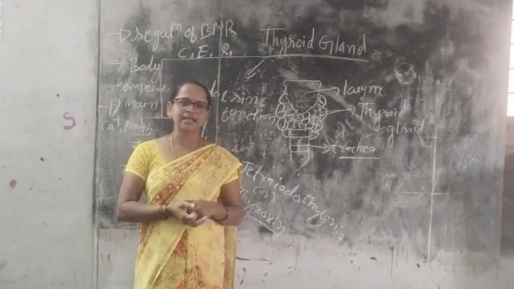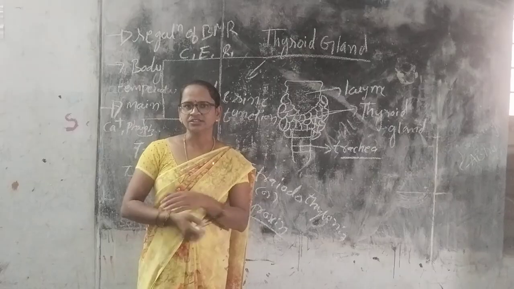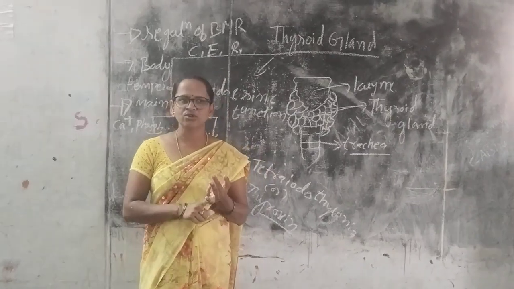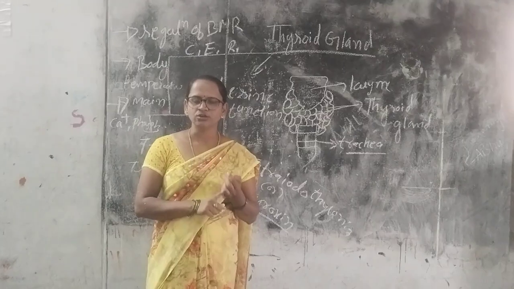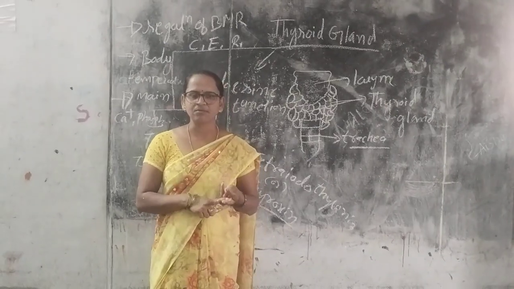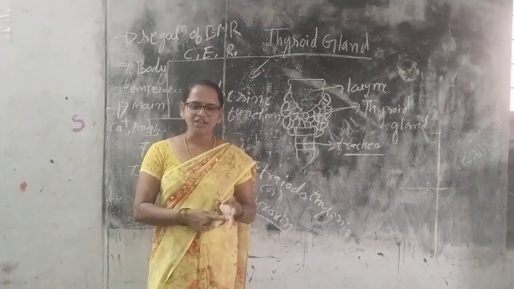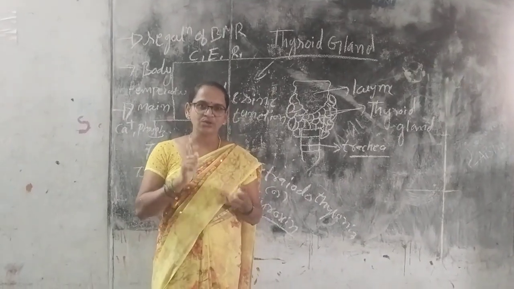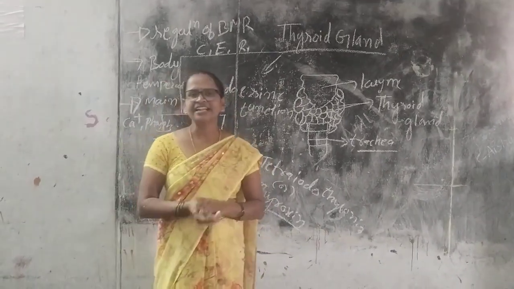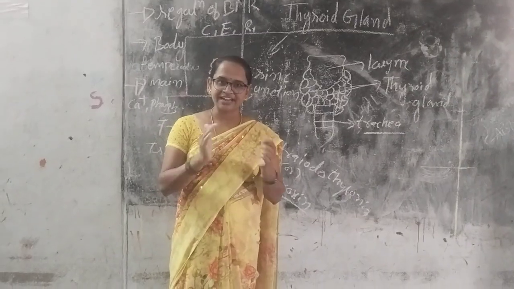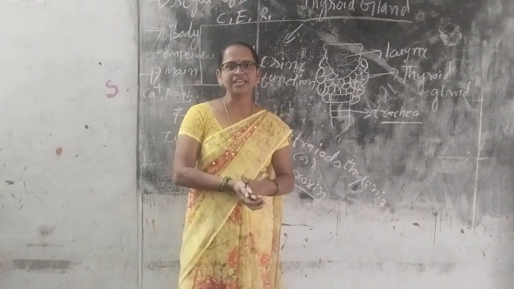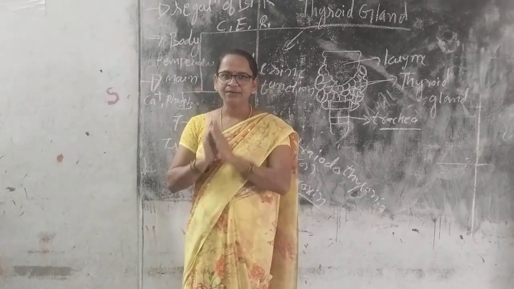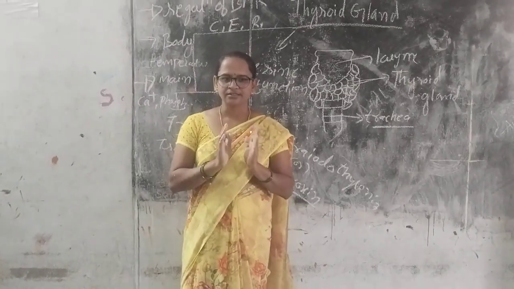Now we will discuss the functions of the thyroid gland. The thyroid gland regulates the body temperature. It also regulates the basal metabolic rate. Basal metabolic rate is nothing but the utilization of energy for the purpose of digestion, circulation and respiration. The thyroid gland is also useful for the regulation of proper functioning of carbohydrates, proteins and lipids.